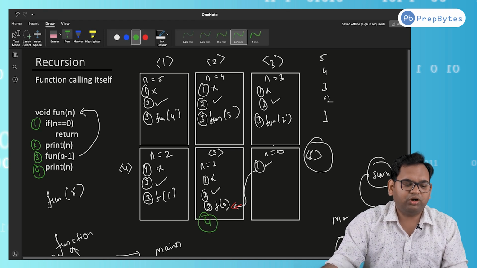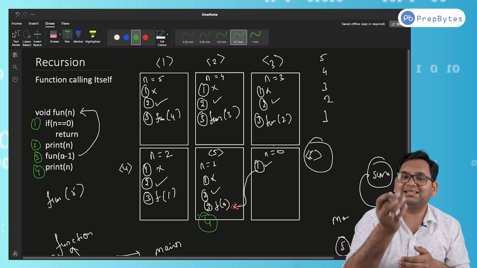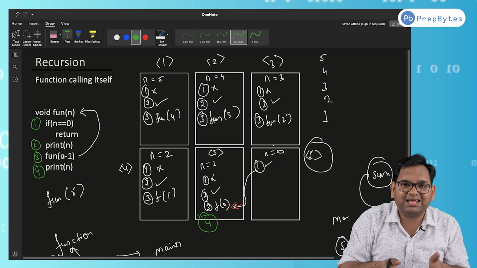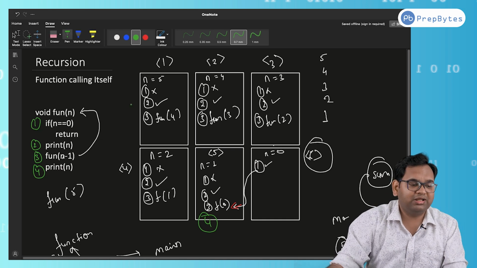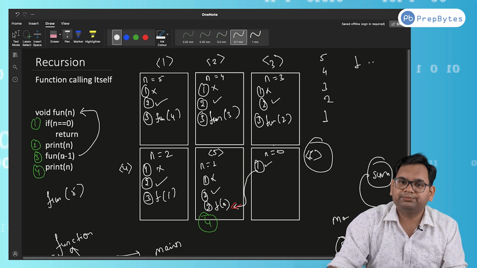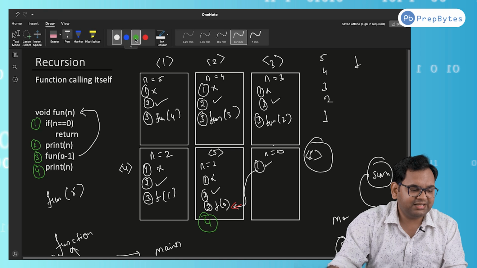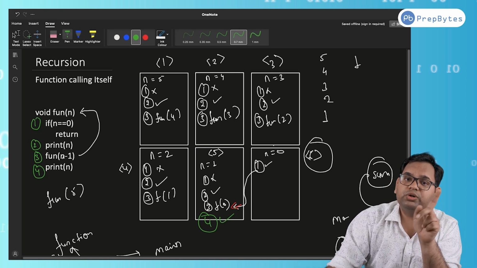So fourth line is nothing but print n. So now tell me, what is the value of n? So what is the value of n in this particular stack? That is important. What is the value of n in this stack? The value of n in this stack is nothing but n equals 1. So 1 will get printed. 1 gets printed. After the fourth line, is there anything else in this function? No, it is not. So it will return where? It will return to its calling point.